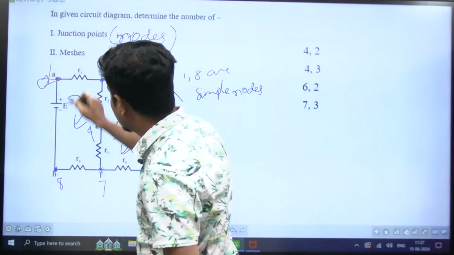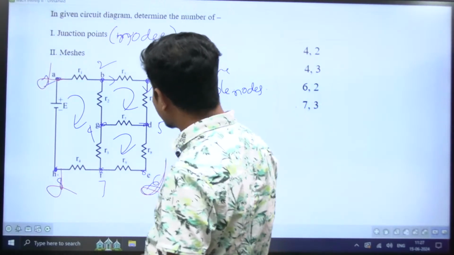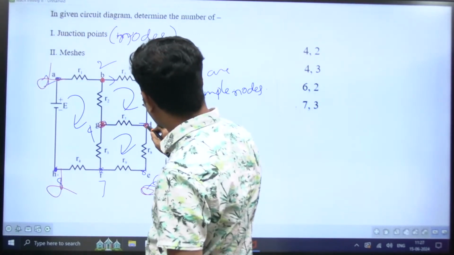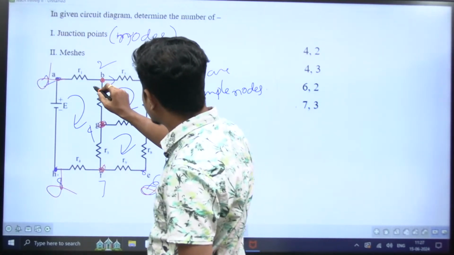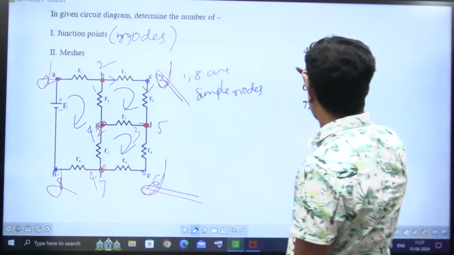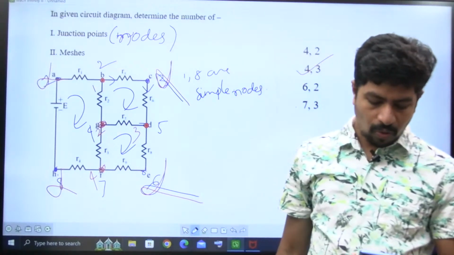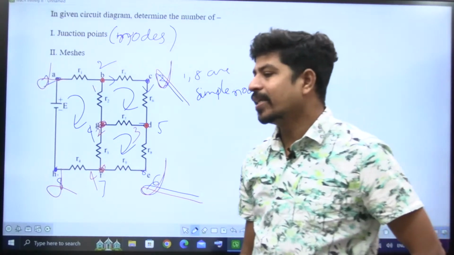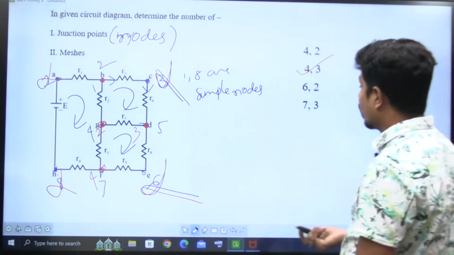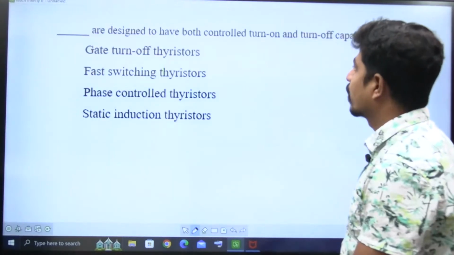Node 1 is not considered. Node 8 is not considered. Node 6 is not considered. Node 3 is not considered. Why? Because they are simple nodes. The remaining are 2, 4, 5, and 7. Therefore, this is 1, 2, 3, 4: 4 nodes and 3 meshes. Yes, it is 4 nodes. I didn't see it clearly. No current division is taking place. Option is B. Next question.